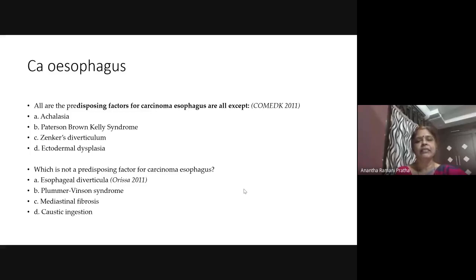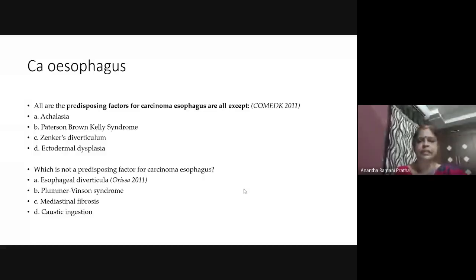Okay, now let us do the bits. I have told you the types of carcinoma, the site of carcinoma, the behavior of carcinoma, and the TNM staging. For carcinoma, tell me, is achalasia predisposing? Students, are you there with me? See, achalasia, Patterson-Brown-Kelly syndrome, Zenker's diverticulum, ectodermal dysplasia. What is the answer?